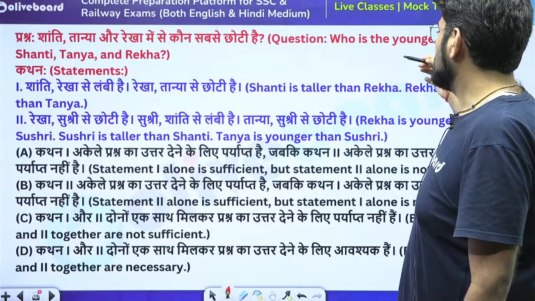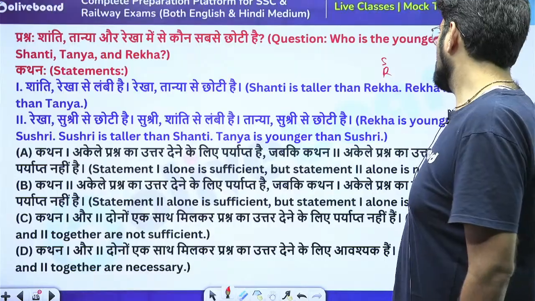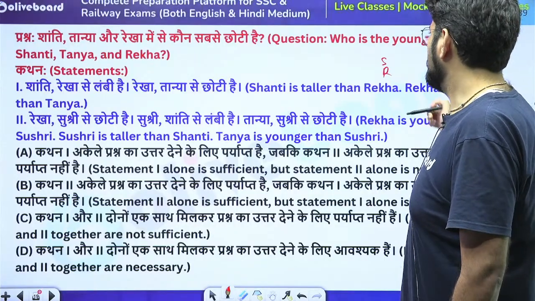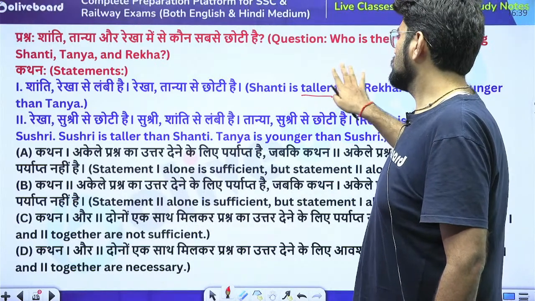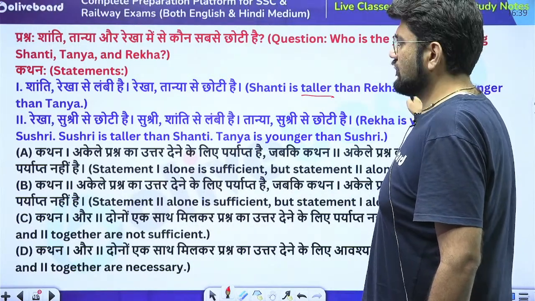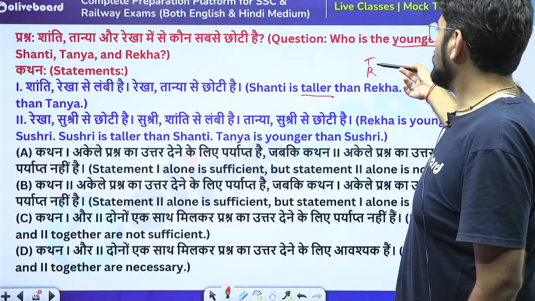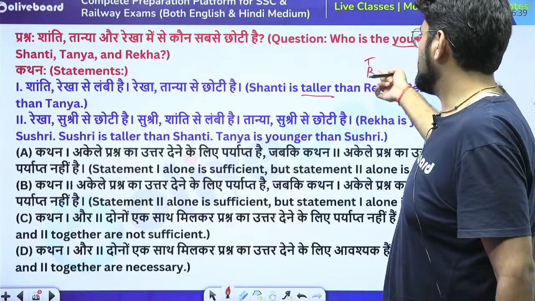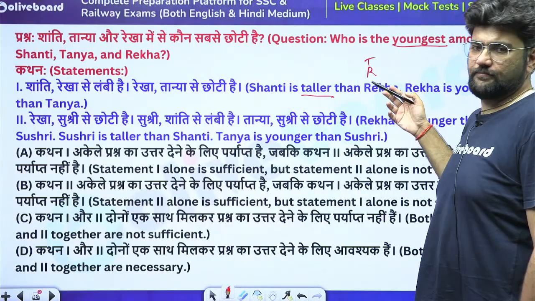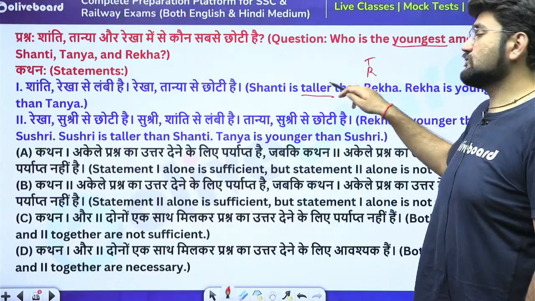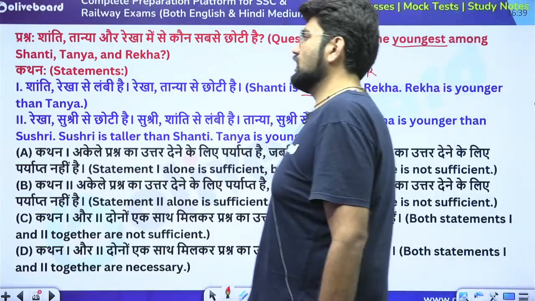So, first says Shanti is taller than Rekha. Rekha is younger than Tanya. We need who is the youngest among all. We don't need taller, so this information is not important. Only this is important. Rekha is younger than Tanya. That's it. Is it sufficient for us to know who is the youngest among Shanti, Tanya and Rekha? No. Shanti is taller than Rekha, but that is not important. A lot of people feel that this is a misprint probably, they should have been elder. That's not true. So, 1 alone is not sufficient.